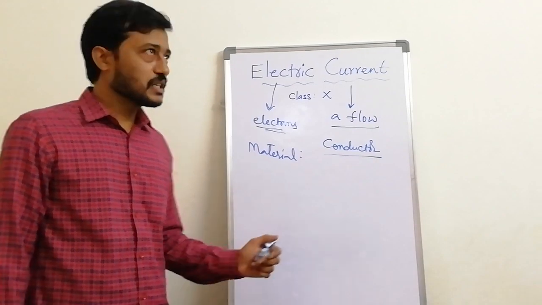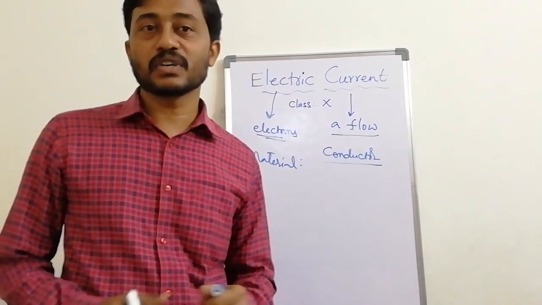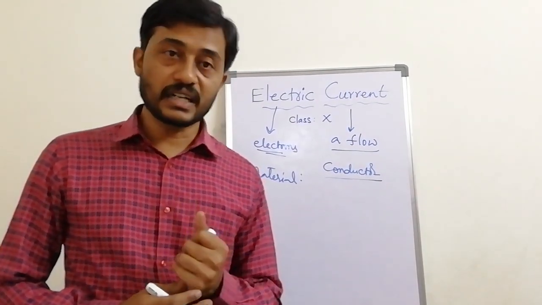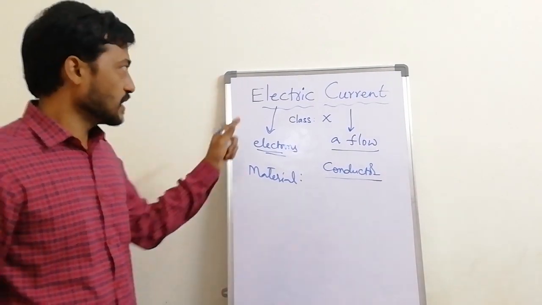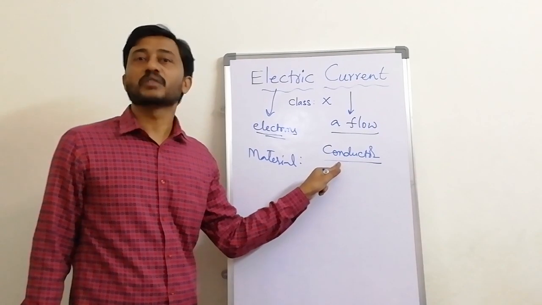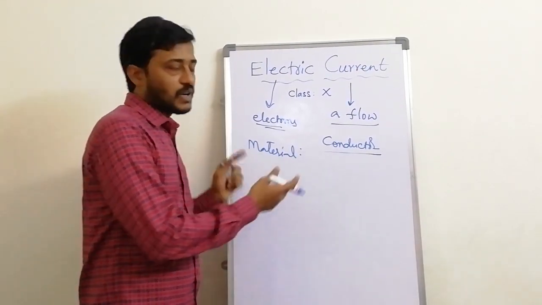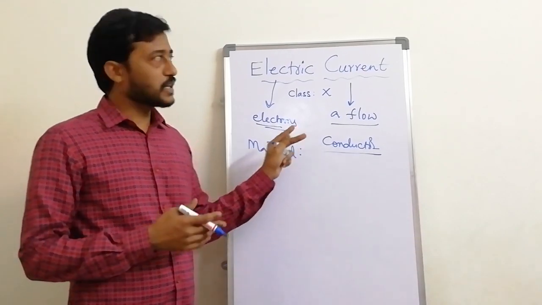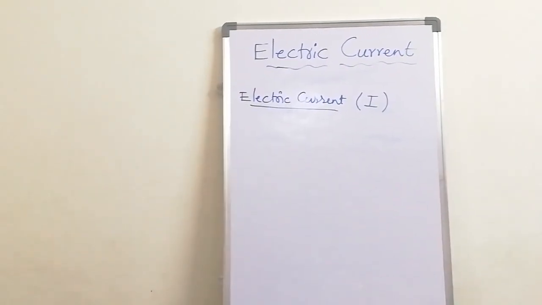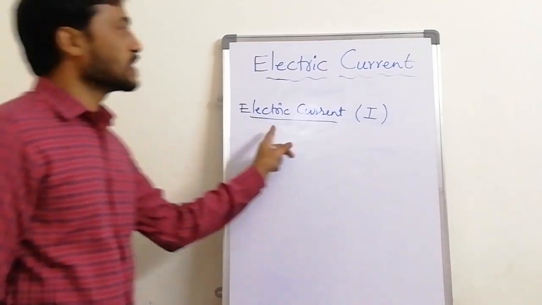So commonly, in whatever electrical appliances, the wires we are using, generally a copper wire, we call it a conductor. So our lesson, electric current, is nothing but within a conductor how the electrons are passing and moving, about their functionality. So in depth we will study in this lesson. First we will see electric current.